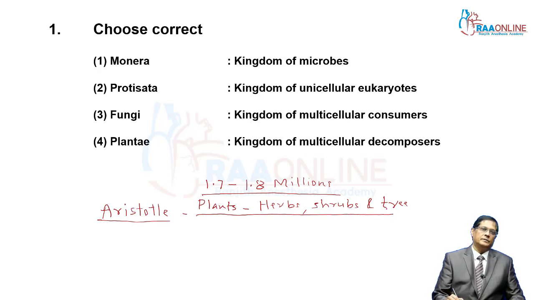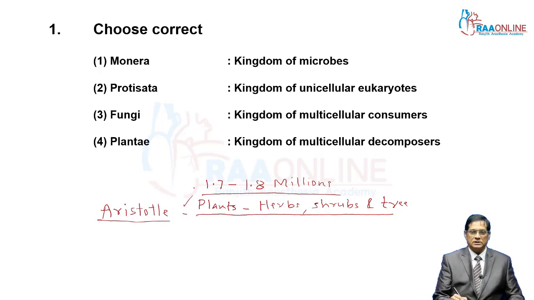At that time, there was no scope of microscopy. Only external features were considered by Aristotle to classify them.